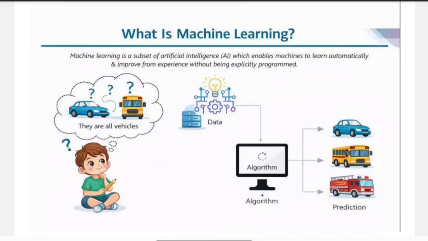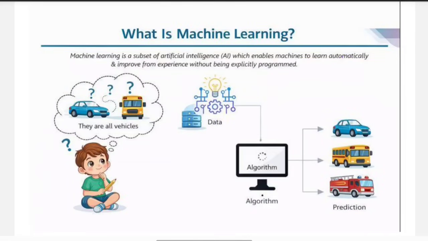But slowly, by seeing these vehicles again and again, the child starts understanding the differences. Now the child can say, okay, this is car, this is bus, and this is truck. So here the child is learning from experience. In the same way, in machine learning, we give data to the machine. The vehicles you see are like data that we give to the machine, and the machine studies this data with the help of something called an algorithm.